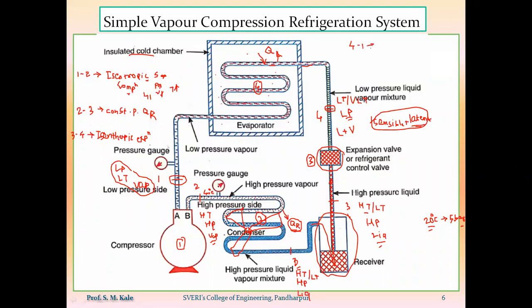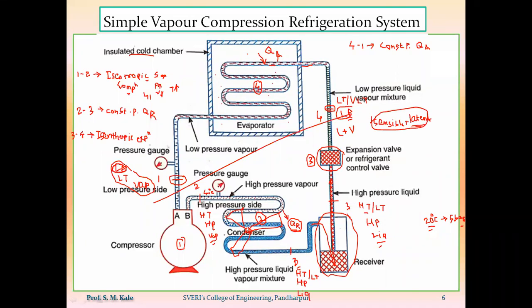So that evaporator process will be again constant pressure heat absorption inside the evaporator. And because of constant pressure heat absorption inside the evaporator, at the outlet of evaporator we will have the same pressure. प्रेशर काय राहणार आहे, सेमच राहणार आहे. आउटलेट ऑफ इव्हॅपोरेटरला प्रेशर काय राहील, सेमच, म्हणजेच लो प्रेशरच राहणार आहे.